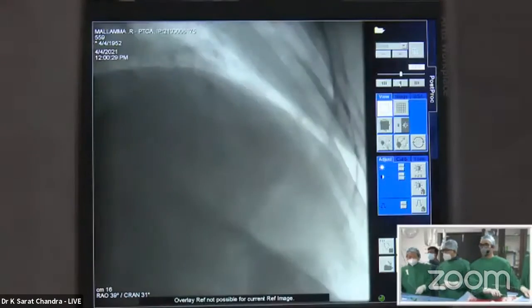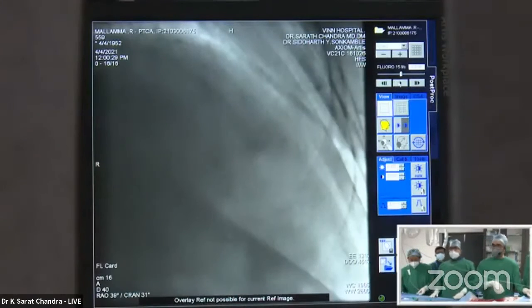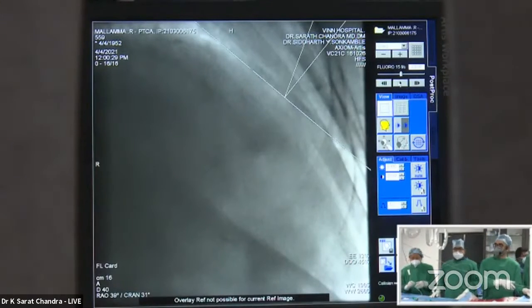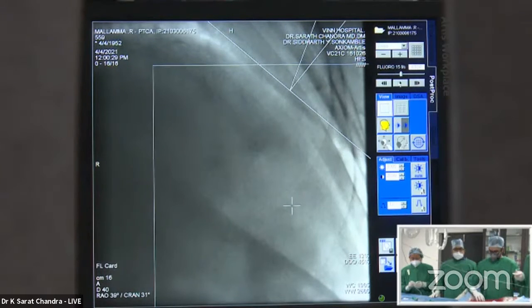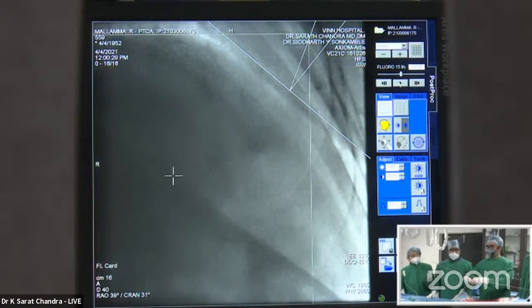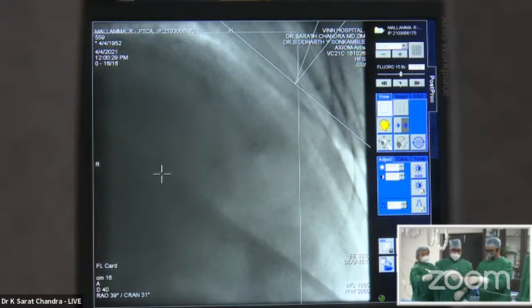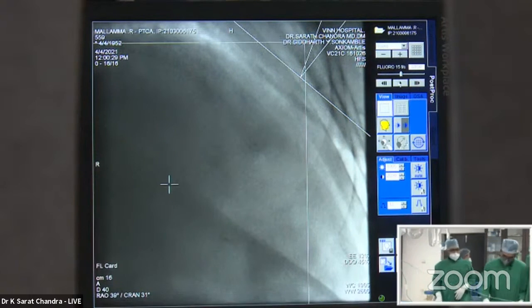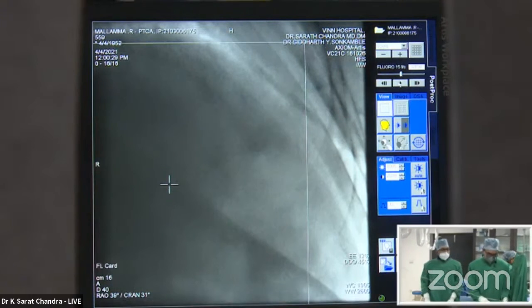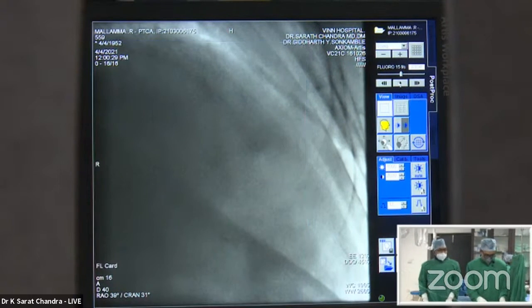I'm not sure about that. The only thing is we have not harmed the patient. Yeah, not harmed, and the diagonal is very well patent. Even OCT is showing the side branch ostia is very well seen. It's patent. If the no reflow had not occurred, things would have been better. Probably a lot of that area, as somebody was asking, is actually damaged, and that may be the reason why we got no reflow.